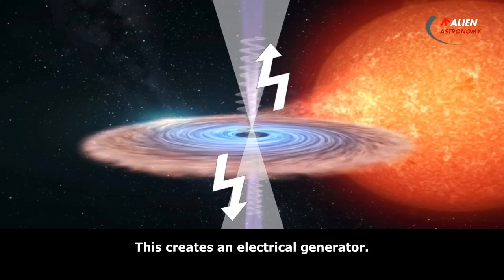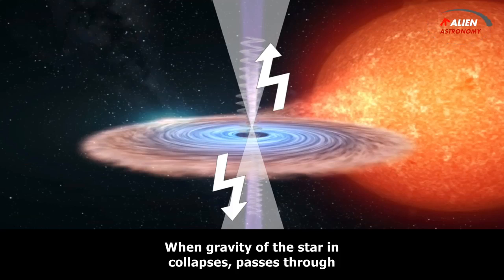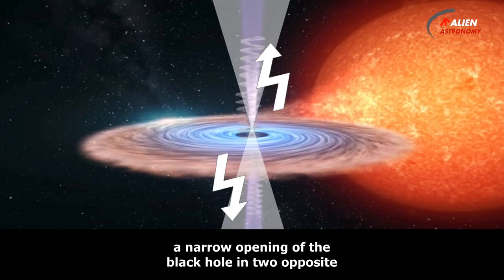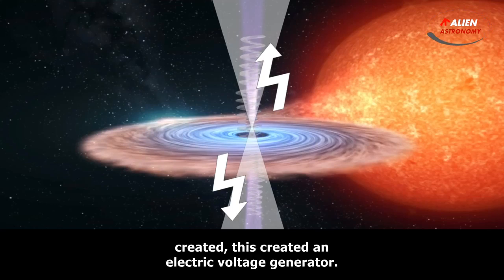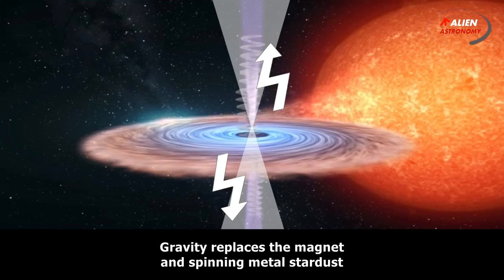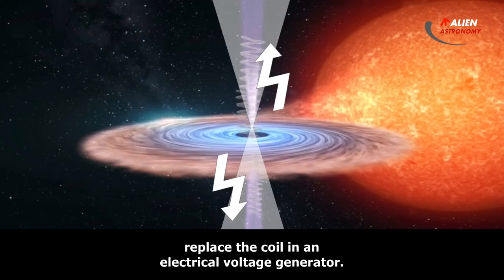This creates an electrical generator. When gravity of the star in collapse passes through a narrow opening of the black hole in two opposite directions, and strikes the two coils which stardust created, this creates an electric voltage generator. Gravity replaces the magnet and spinning metal stardust replaces the coil in an electrical voltage generator.